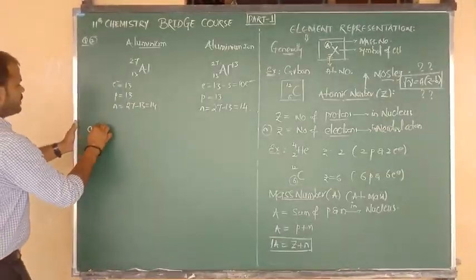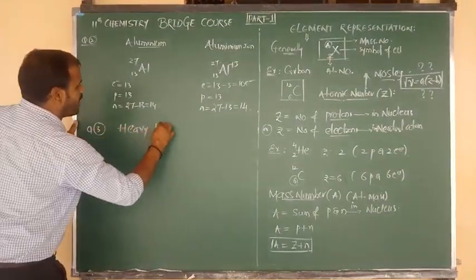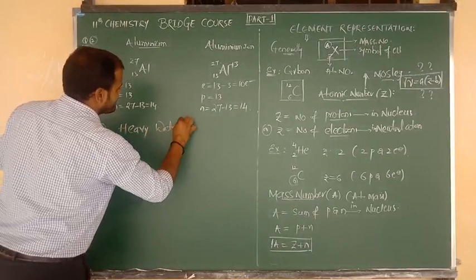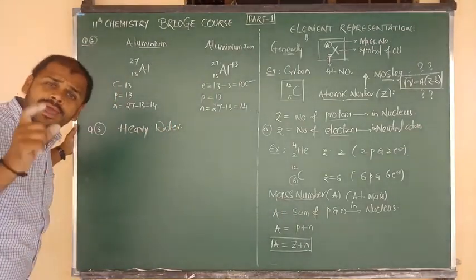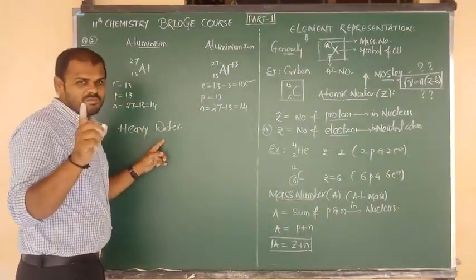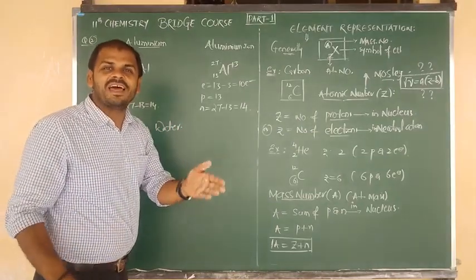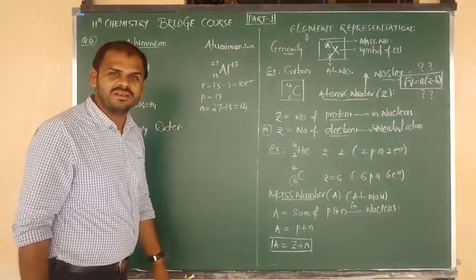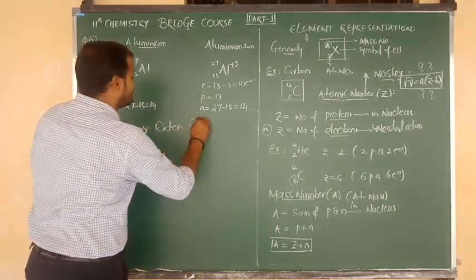Yes beta, here I have written the compound. The compound is called heavy water. What is the name of this compound? Heavy water. What is the formula of the water molecule? H2O. But here I have written heavy water. I hope you know that protium, deuterium and tritium are nothing but isotopes of hydrogen. So the water formula is H2O, but the heavy water formula is D2O.